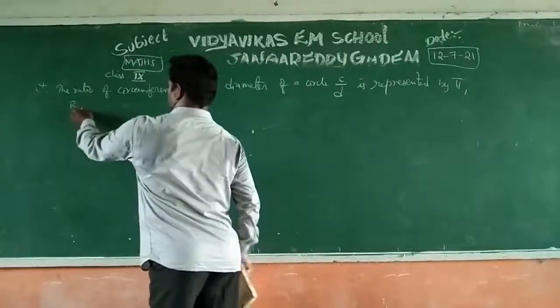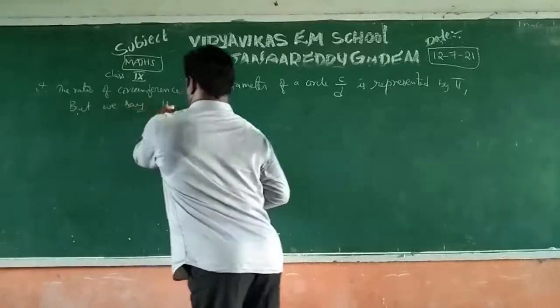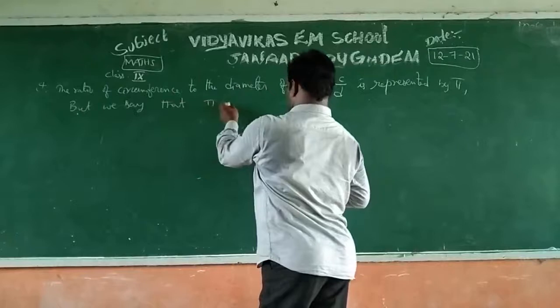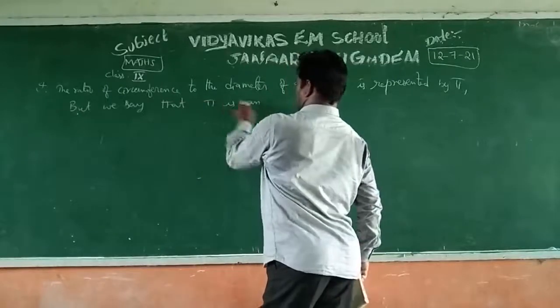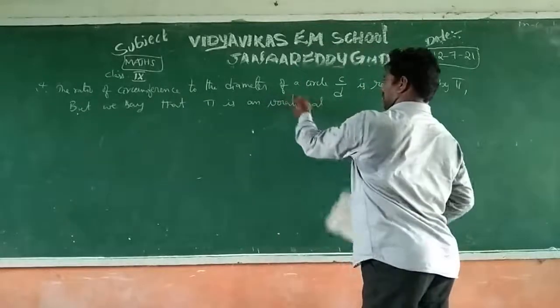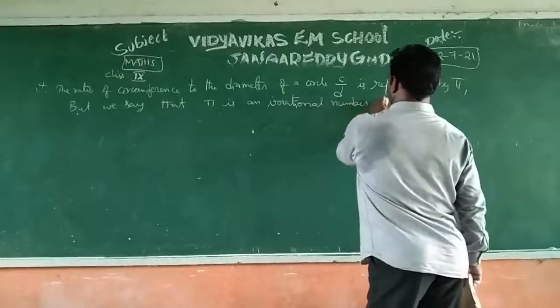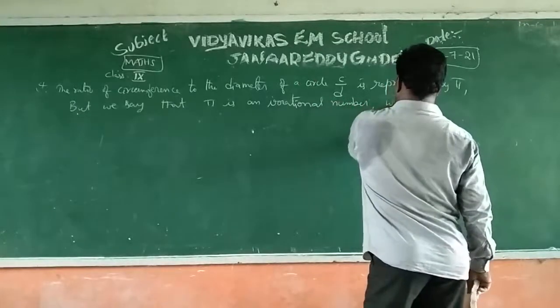But we say that pi is an irrational number. Why? This is the question we asked. This is a very important concept-oriented question, and you should understand it.